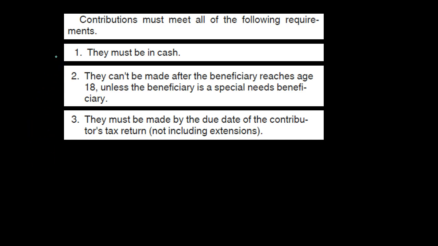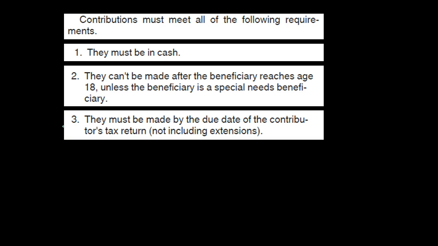So let's go through those again. It has to be cash. They can't be made after the beneficiary reaches age 18. So that's one of the general requirements. The beneficiary, the one that's going to be using the funds, typically the one that's going to possibly be going to school for education, can't be 18 at the time of the contribution. And they must be made by the due date of the contributor's tax return, not including extension.